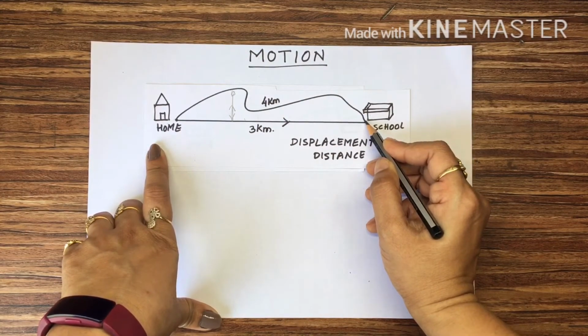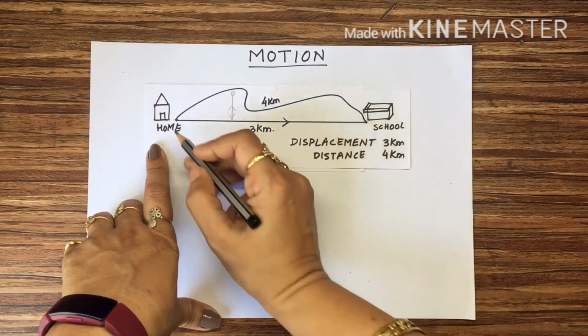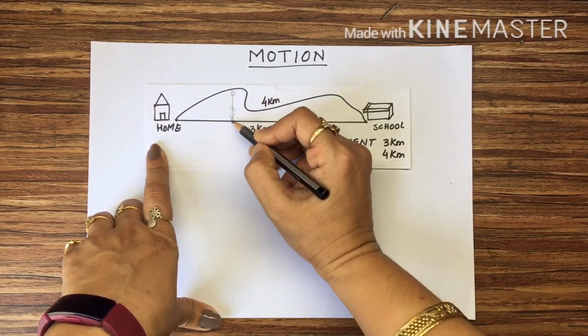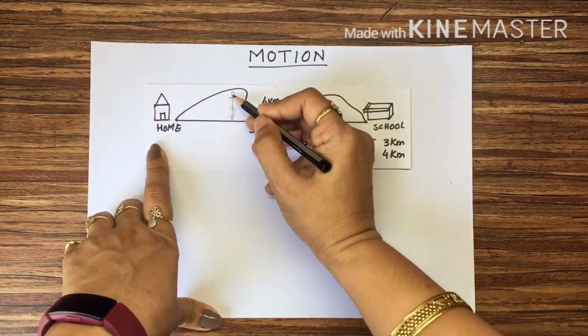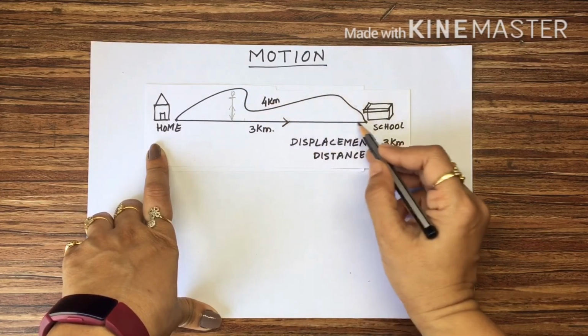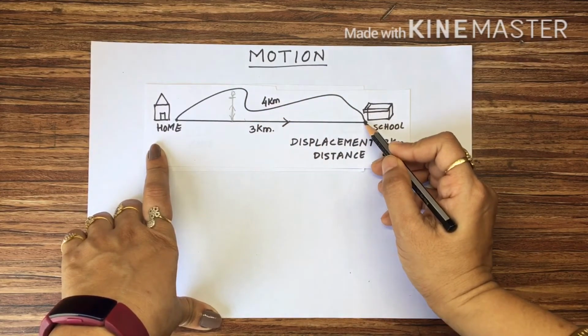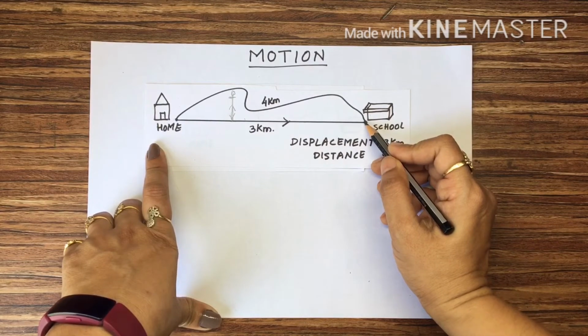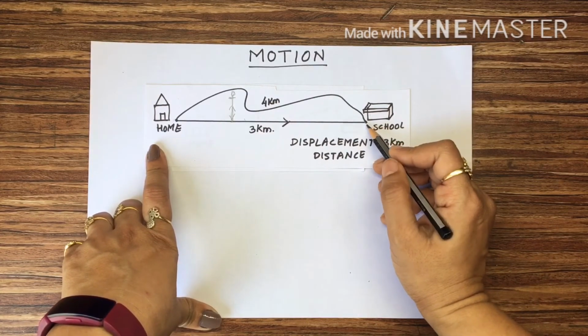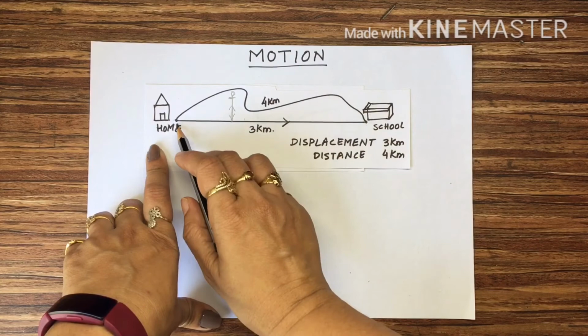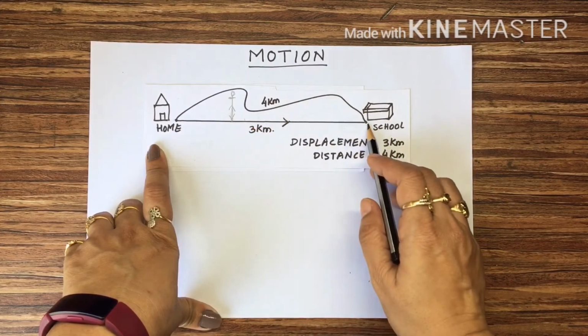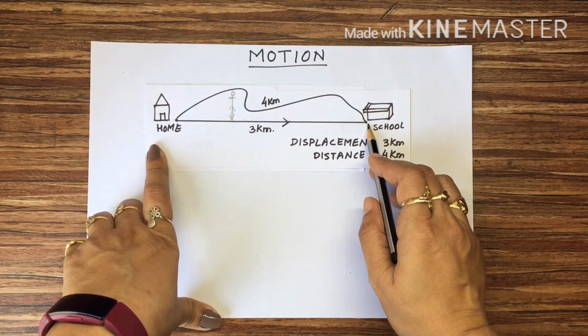Then how much distance have you covered? From here to here, then this much distance and this much distance and here this much distance. Obviously more than 3 kilometers. But what is your displacement? Students, now also your displacement is 3 kilometers only. Why?